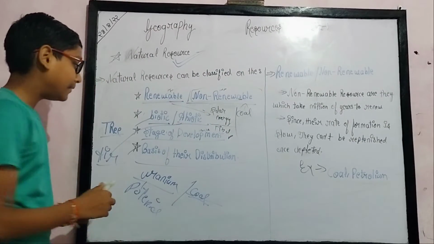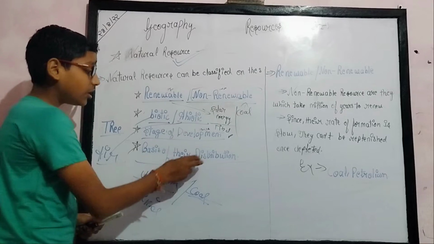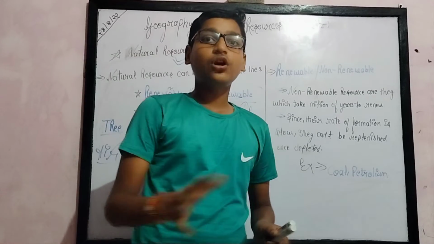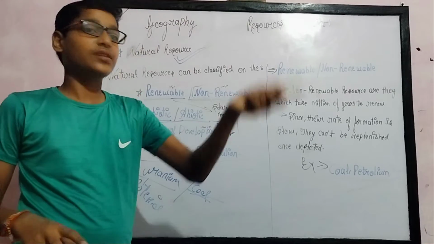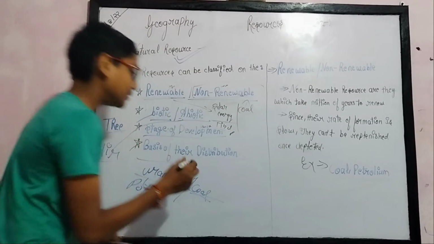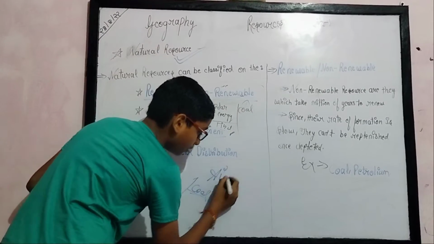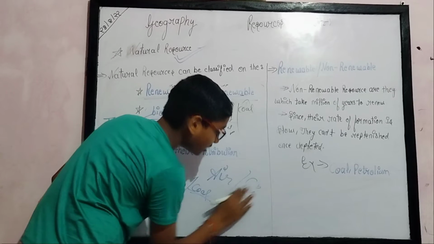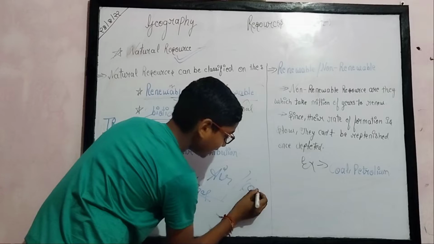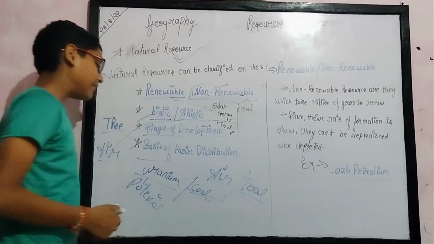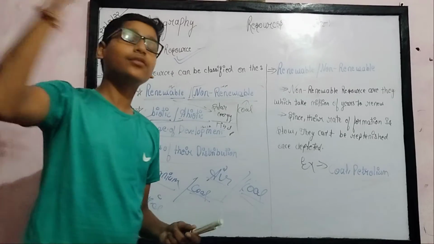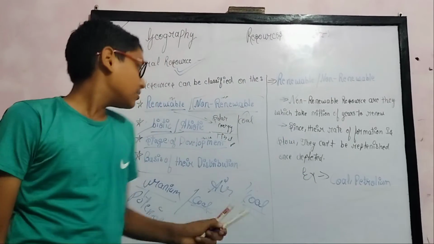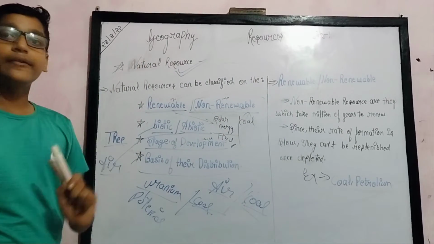The fourth and last is the basis of their distribution, meaning whether a resource is localized or found in any part of the world. Take air and coal.